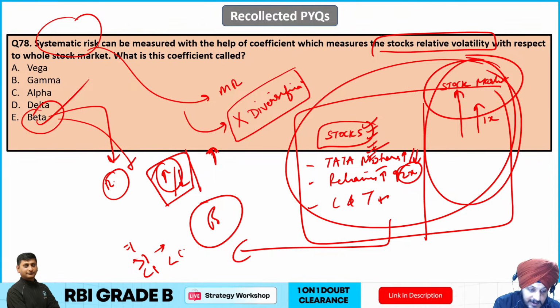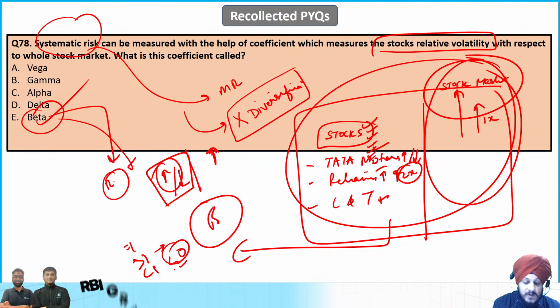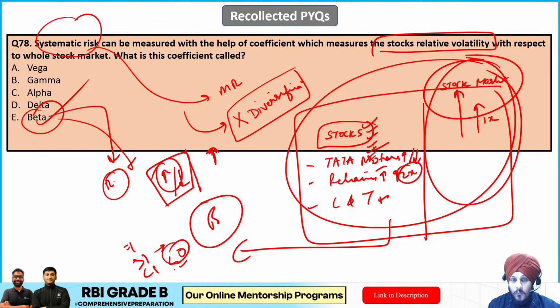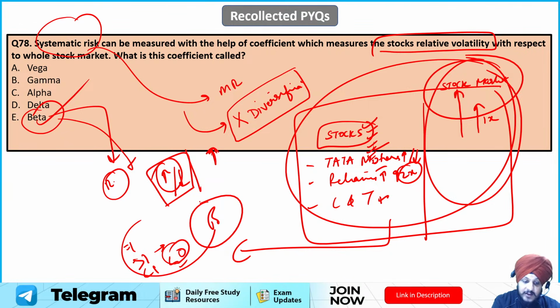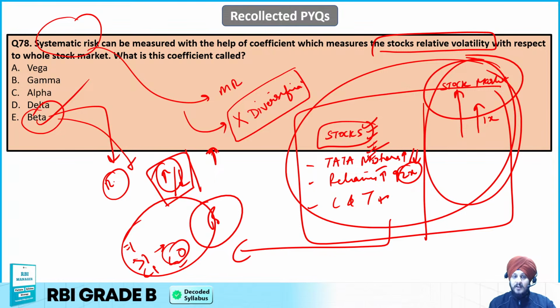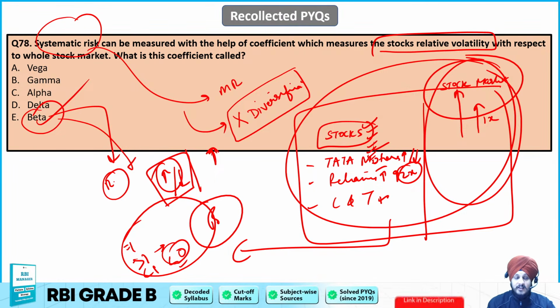It can be negative also, which means less than 0, which means the stock is moving opposite as compared to the overall market. So these can be different values of beta. I hope it is clear to you what you mean by beta and what its significance is, especially in context to systematic risk. So now let us move forward.